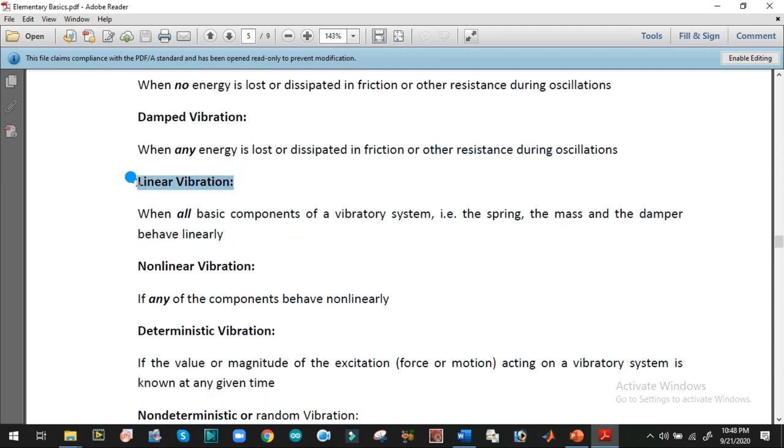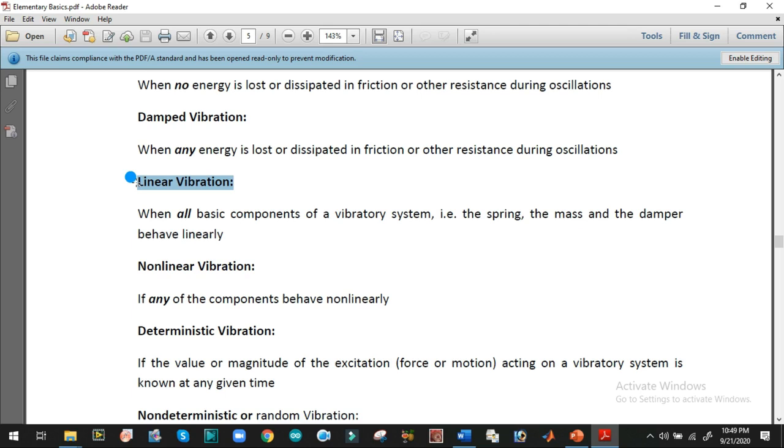What is linear vibration? Most important thing. It will also come in your different analytical modeling cases, that the system is considered linear. Why? When all the basic elements of a vibrating system, for example mass, stiffness element and damping element, are considered linear, their behavior is considered linear, then the whole vibrating system is linear.